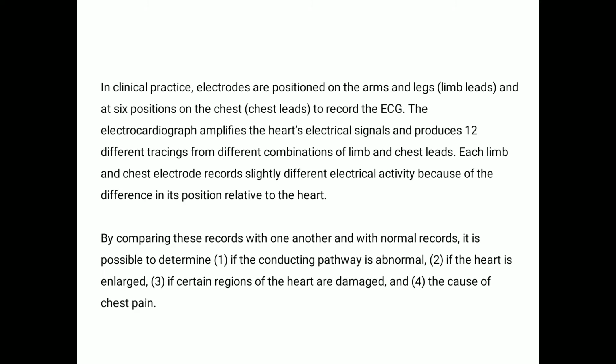The electrocardiograph amplifies the heart's electrical signal and produces 12 different tracings from different combinations of the limb and chest leads. Each limb and chest electrode records slightly different electrical activity because of the difference in its position relative to the heart. That is why it is called the Einthoven triangle. We compare all these recordings with one another and with the normal recording. By the ECG we are able to determine any defect in the heart.